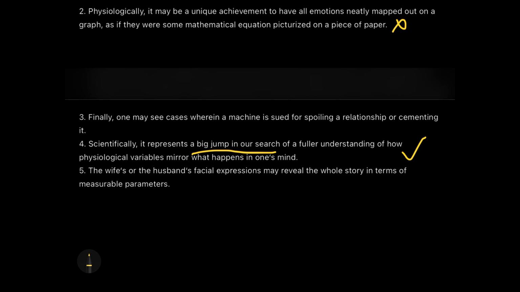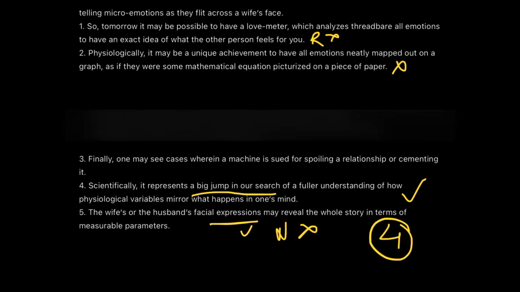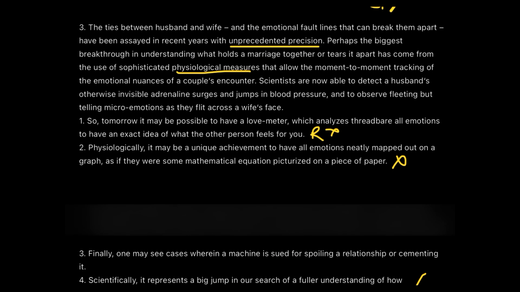We'll just check it with the fifth one and we'll conclude our answer. The wife or the husband's facial expressions may reveal the whole story in terms of measurable parameters. Well, this is distorting the information and at the same time very restrictive to just the facial expressions. So very narrow, you can say, and that's why it's not the correct answer. So we will stick to our correct answer as statement number 4. Statement number 4 perfectly sums up the entire idea of this paragraph, where we are talking about how this emotional fault line has been essayed in recent years with unprecedented precision.